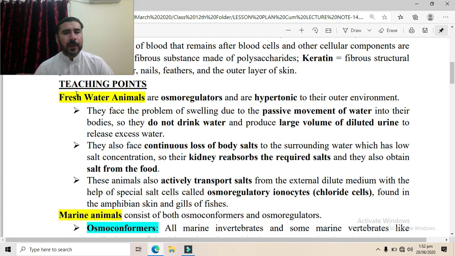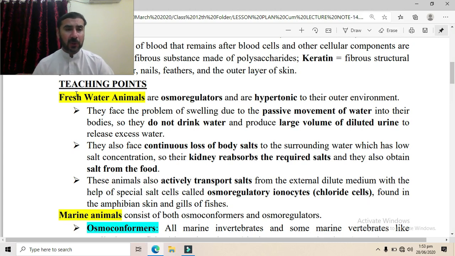Now, they are osmoregulator. They have to maintain the internal conditions, the internal salt and solute concentration constant. They are hypertonic. Hypertonic means that they have high solute concentration inside and less solvent concentration inside, as compared to the outside, where there is less solute concentration and more solvent concentration, because they are living in the fresh water.